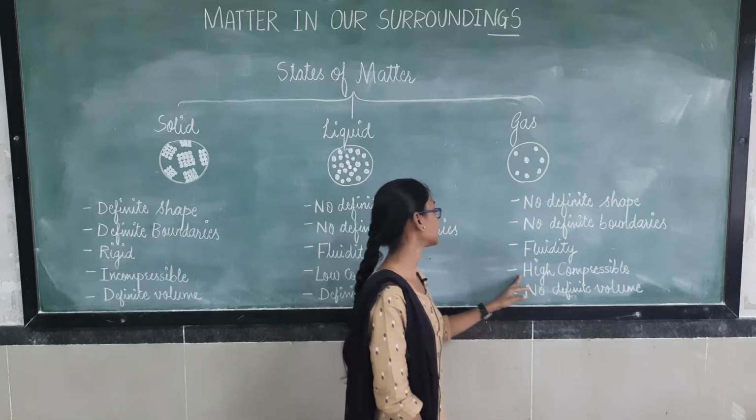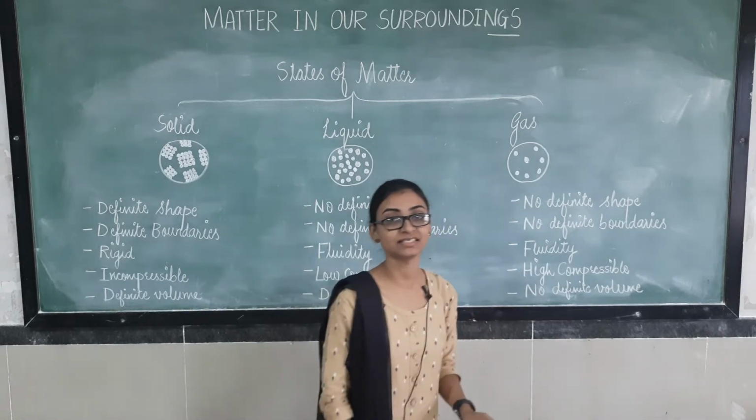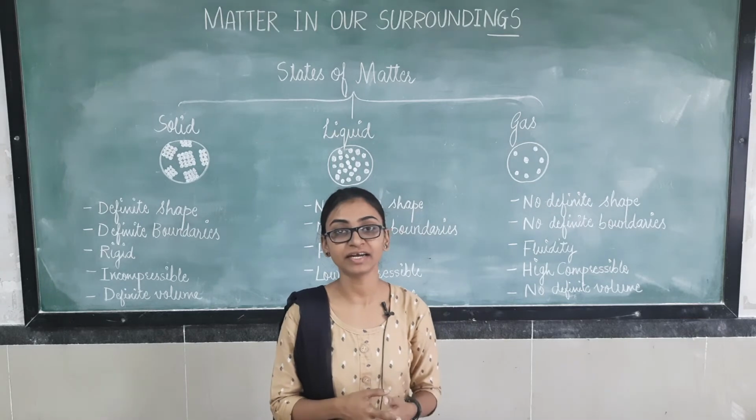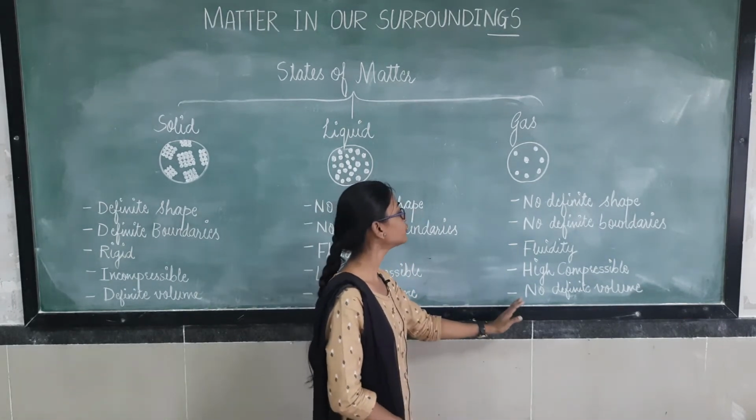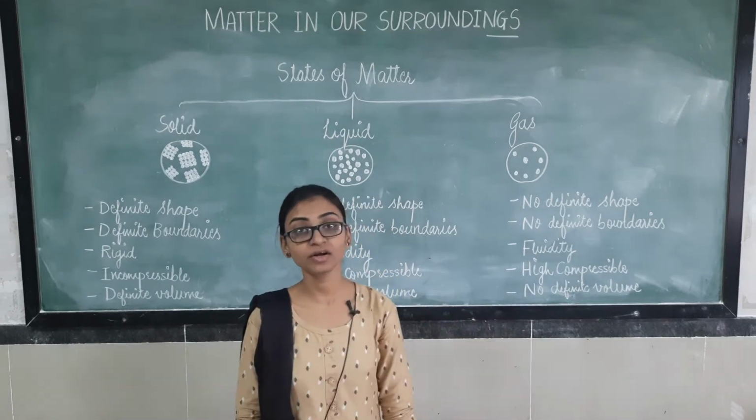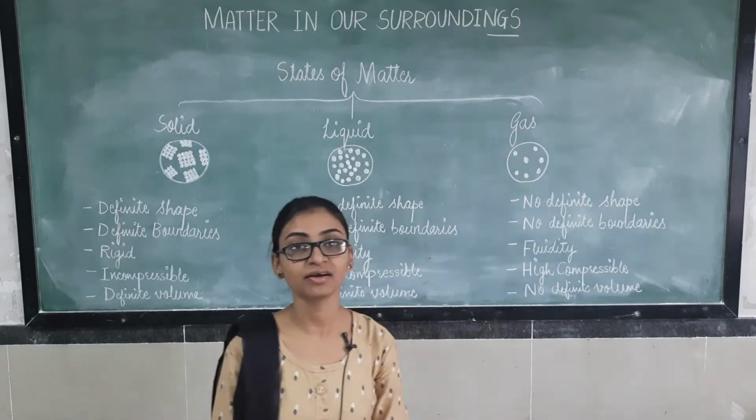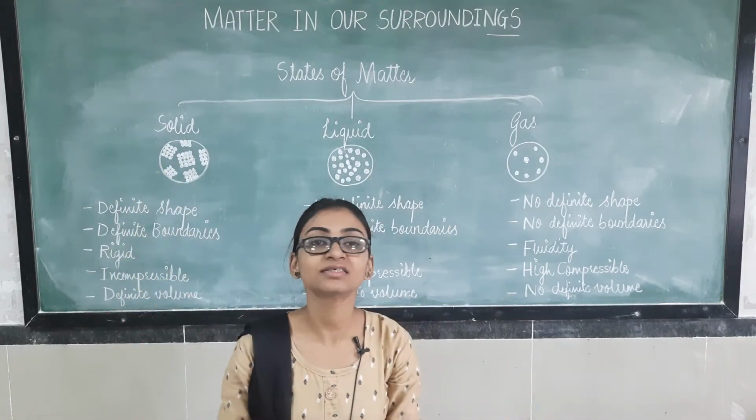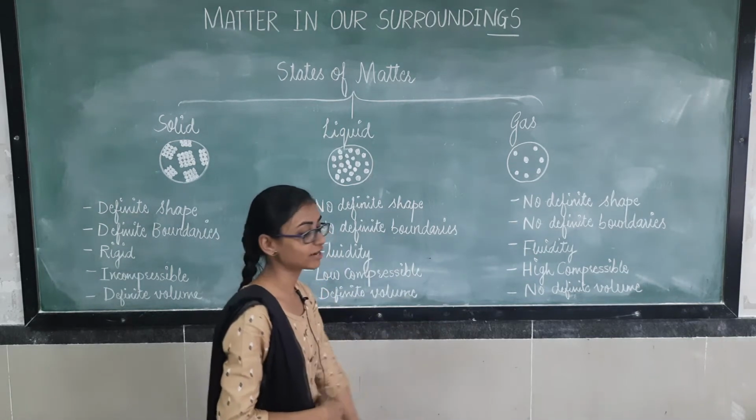Now next, on the aspect of compressibility, they are highly compressible. If we apply pressure on that, then the air will definitely get compressed. Next is they have no definite volume. Without liquefying them, we cannot measure air. We cannot measure 1 kilo air, 2 kilo air. This cannot be measured. That's why they have no definite volume.